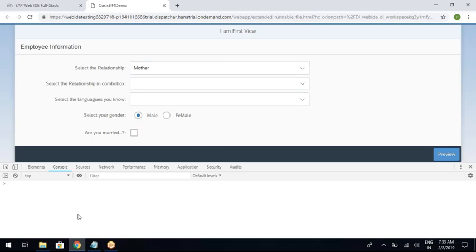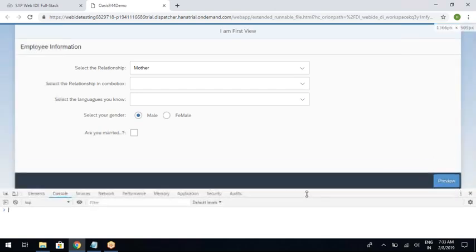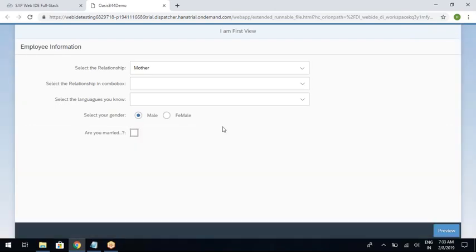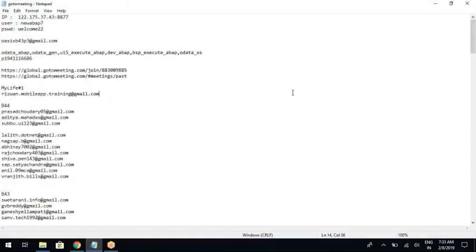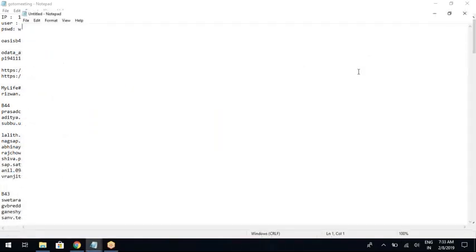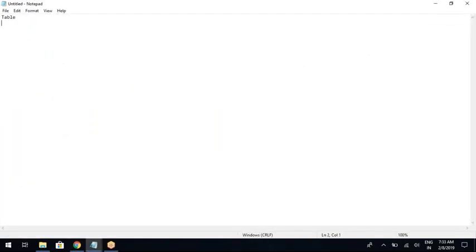Now we are going to see the list UI element. The list and table come under the category of composite UI elements, as I told you. However, if you understand one UI element, it's equal to understanding the second UI element also. So let us see the list UI element now.